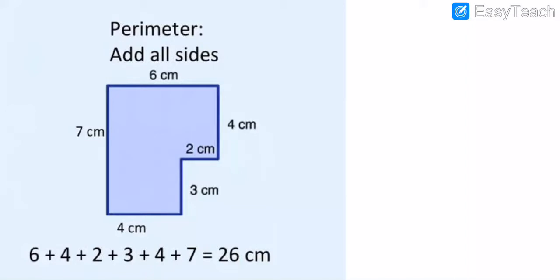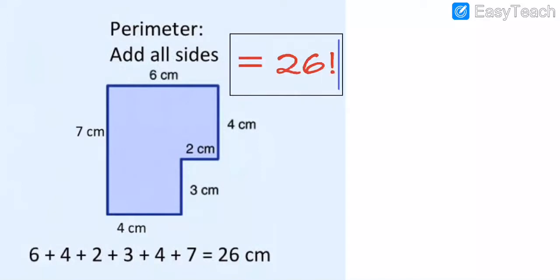Now one by one we do the addition here. 6 plus 4 is equal to 10. Okay, 10 plus 2 is 12, 12 plus 3, how many, my dear students? 15. 15 plus 4 is 19, 19 plus 7, how many? 20, 21, 22, 23, 24, 25 and 26. So the answer is what, my dear students? The answer is 26 centimeter.